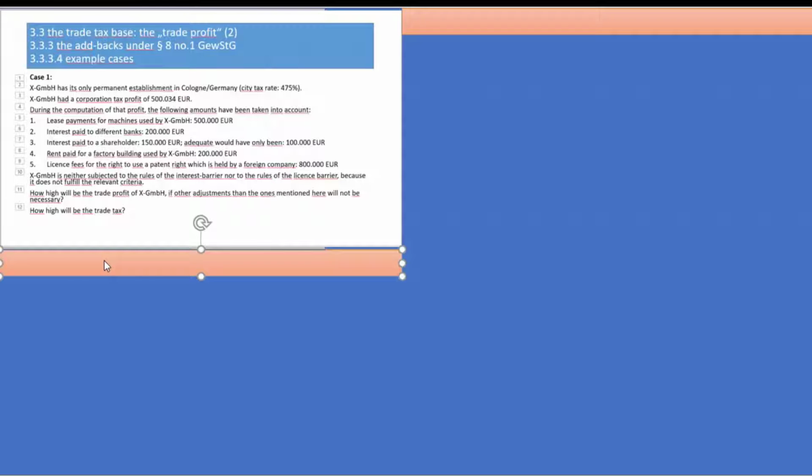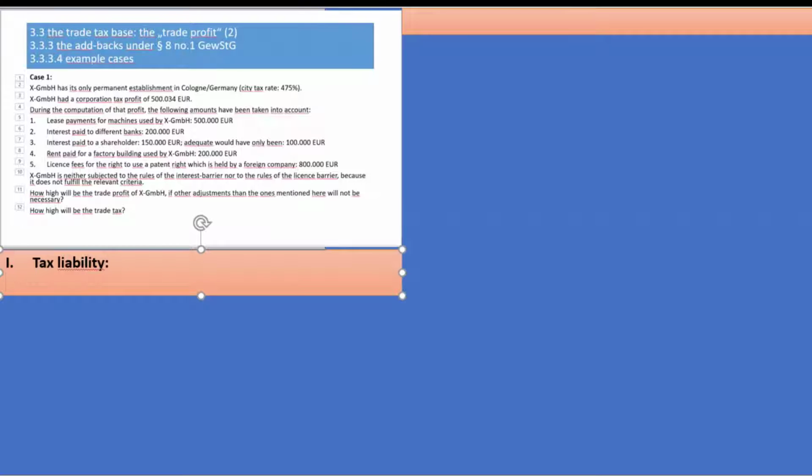Okay, let's begin at the beginning, and the beginning should be tax liability. You remember, there is neither an unlimited nor a limited tax liability for trade tax because there is no difference between inland taxation and worldwide taxation. Trade tax applies only to inland permanent establishments.